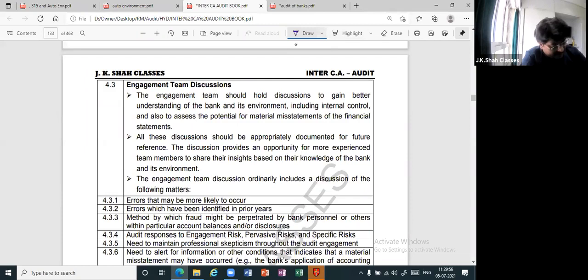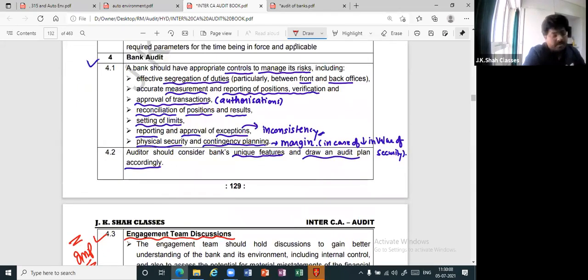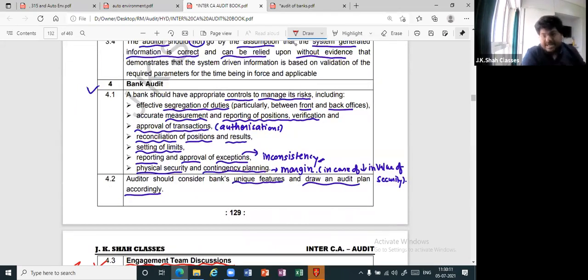Next, what we have is important. Engagement team discussions. Now, what do you mean by engagement team discussions? What do you mean by engagement team? Can I say audit team? For a simple example, say you and I, say we together are a team.